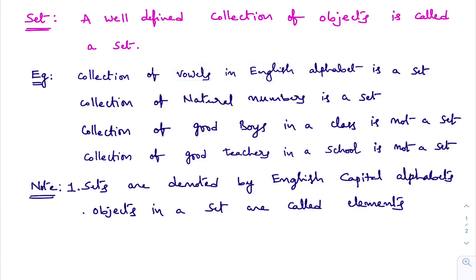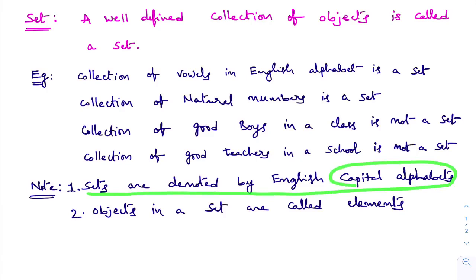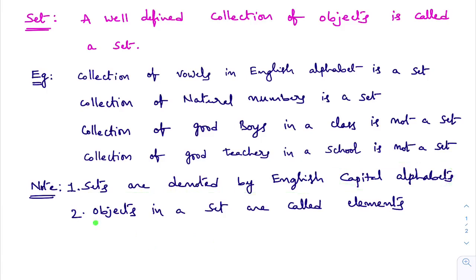See here, 2 note points are there. What are those 2 note points? First thing, sets are denoted by English capital alphabets, like A is a set, B is a set, C is a set, like that we will say. And objects in a set are called elements. Objects in a set are called elements, and elements are denoted by small letters or numbers a, b, c, 1, 2, 3, depending upon the example. So you learned what is a set. A well-defined collection of objects is called a set.